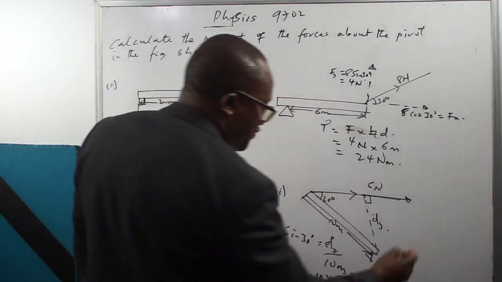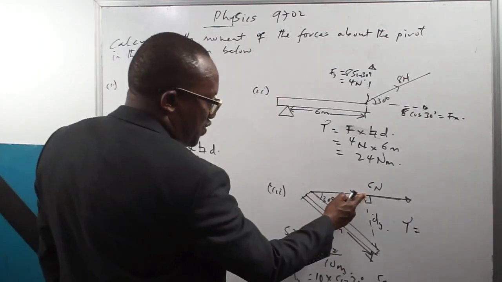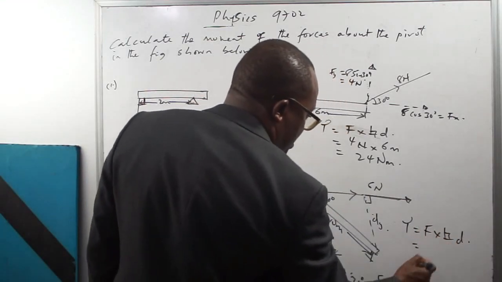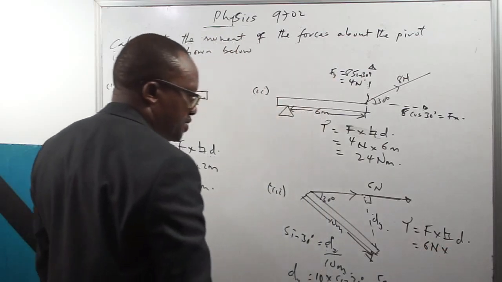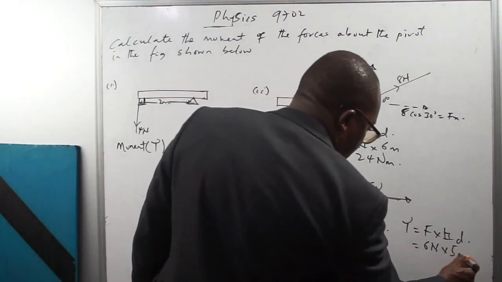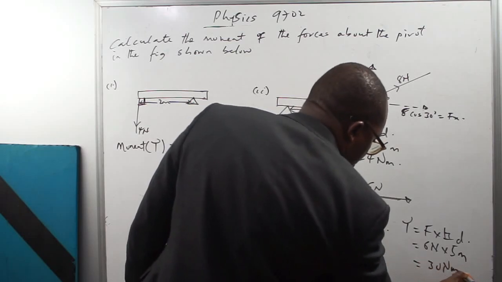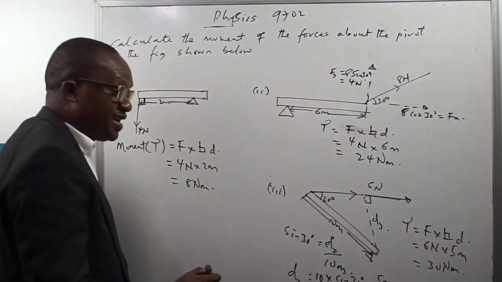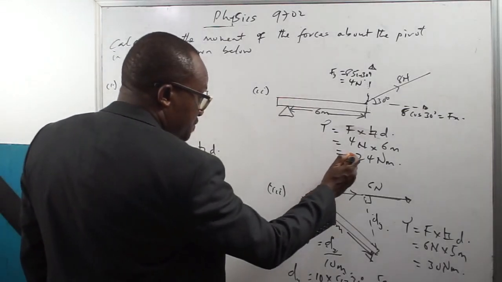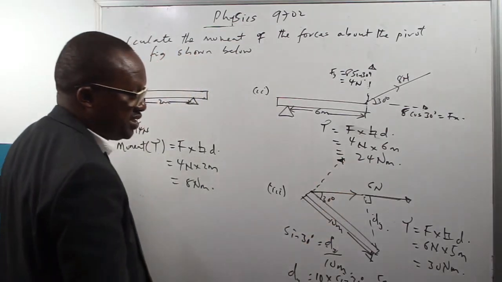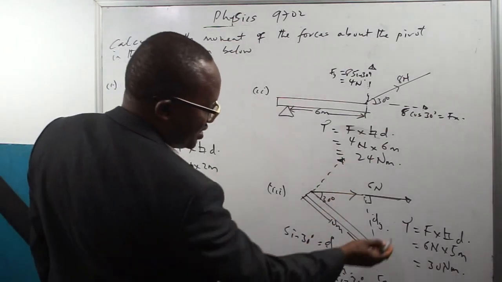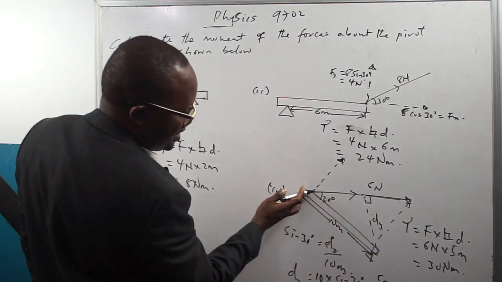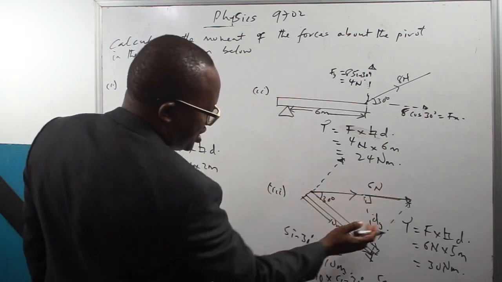So the moment of the force will now be the product of this force multiplied by the perpendicular distance from the pivot. This will be 6 newtons multiplied by 5 meters. This will give you 30 newton meters. If we don't want to do it like that, you can also find the force acting perpendicularly to the distance.